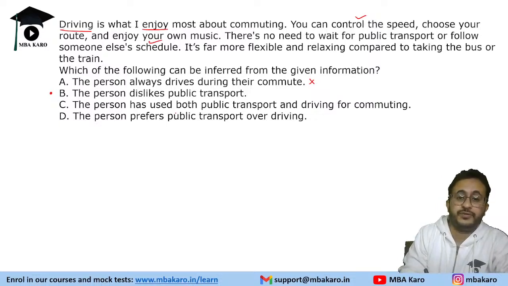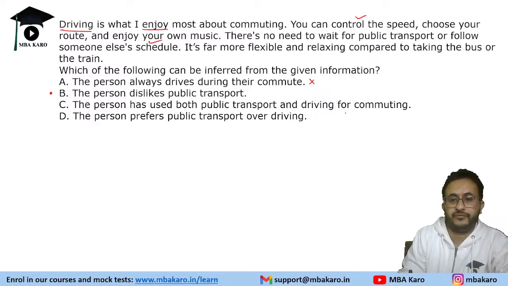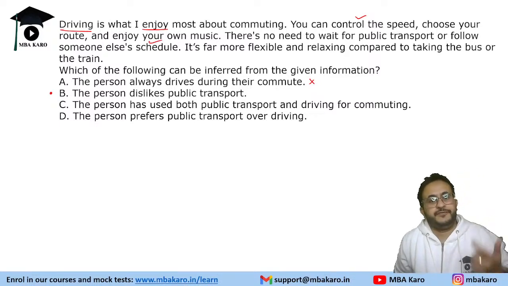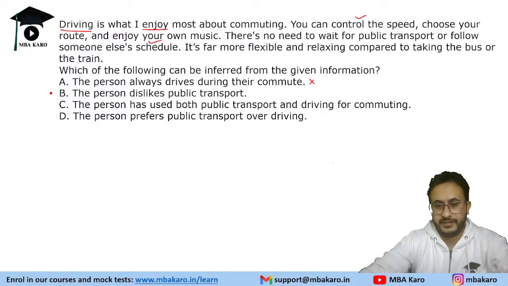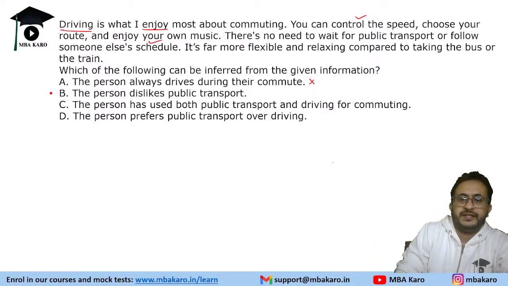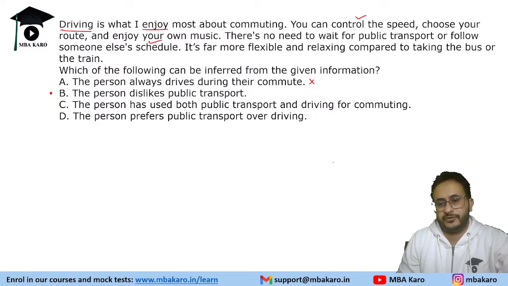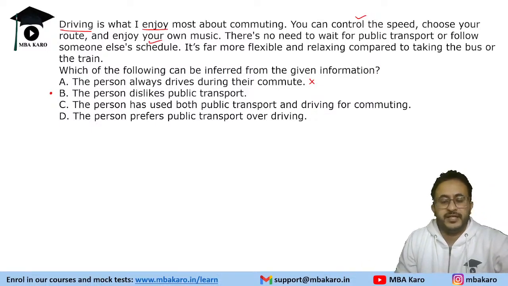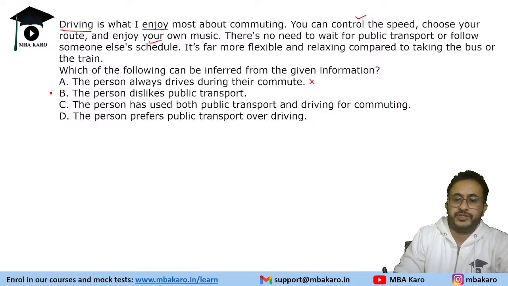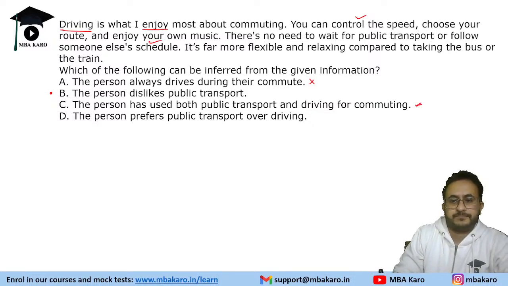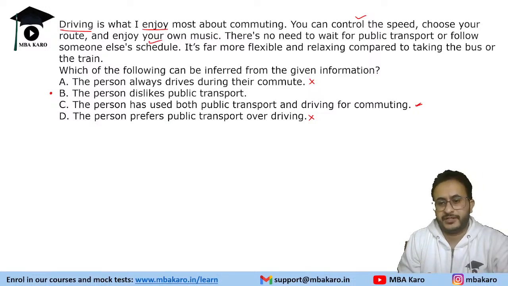It says the person has used both public transport for driving and driving for commuting. See, a person can tell because if you have experienced things, then only you can compare things. You will compare only when you have done both things. He's saying that there is no need to wait for public transport or follow someone else's schedule. So how will the person know? Unless the person has experienced both, the person cannot compare. So this is one thing which is possible. The last one says the person prefers public transport over driving. So this is the opposite, right? The person prefers driving over public transport.